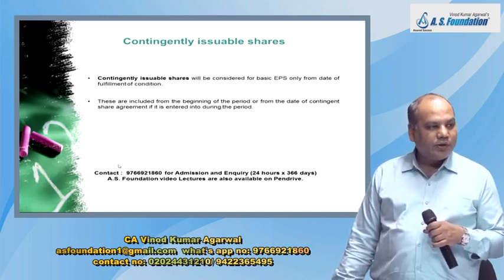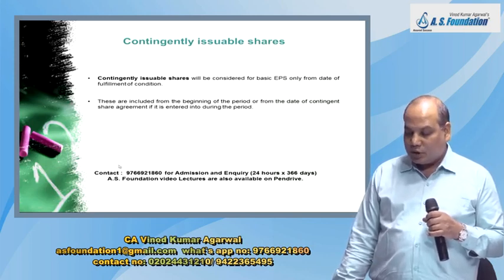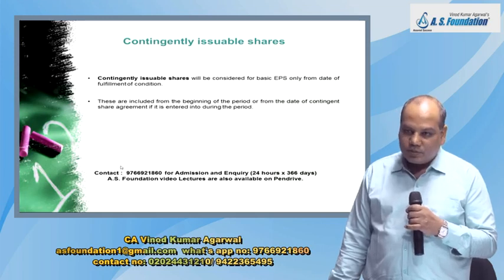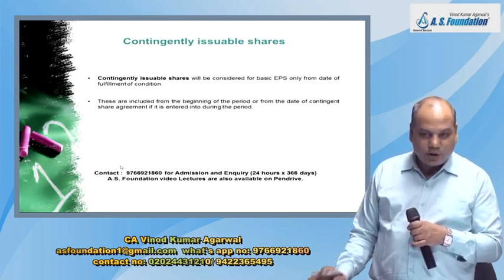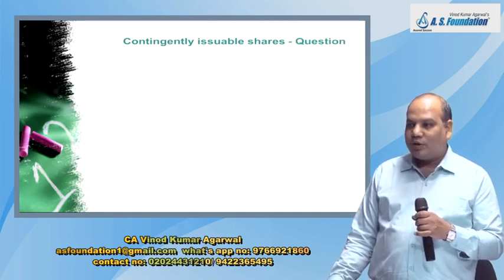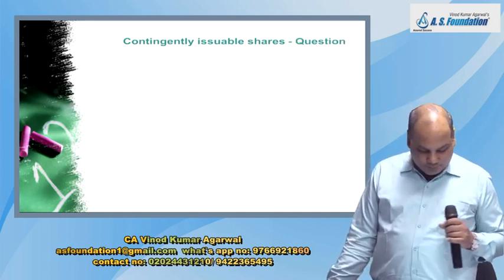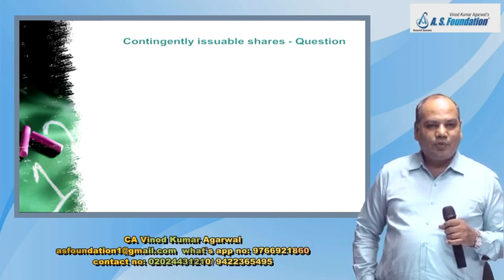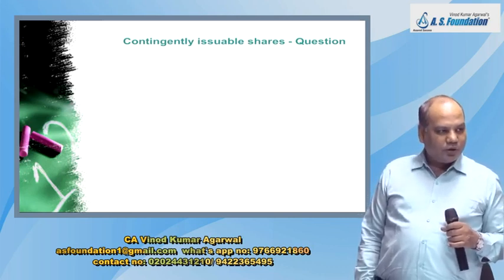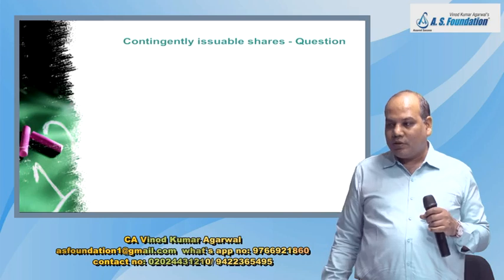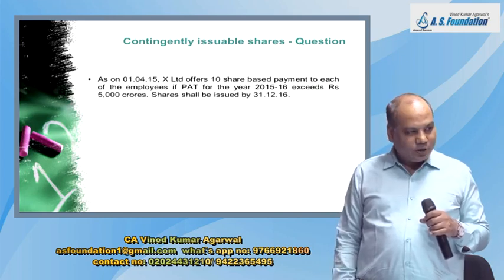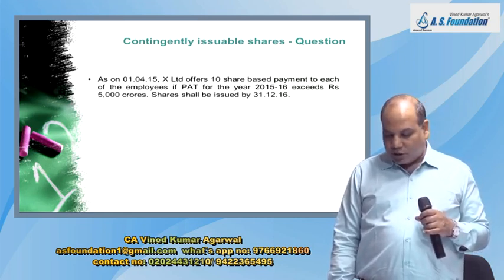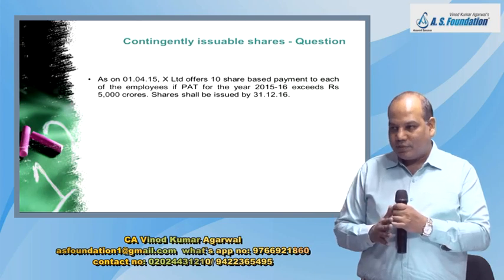If the condition is not satisfied by the end of the period, then do not include it in the calculation of basic EPS. What about diluted EPS? That I will tell you below. But for the timing, only basic. Solve question number 16. This question will help you understand, one, what is a contingently issuable share, and second, how to calculate basic EPS when there are contingently issuable shares outstanding and the condition gets satisfied by the end of the year.